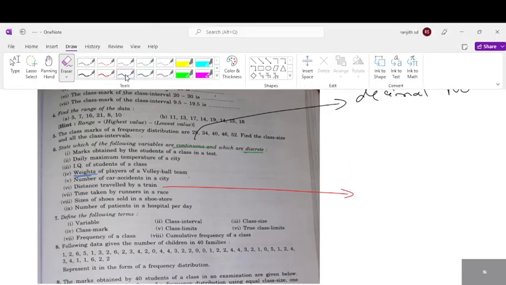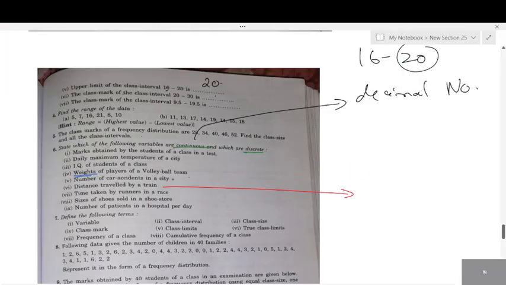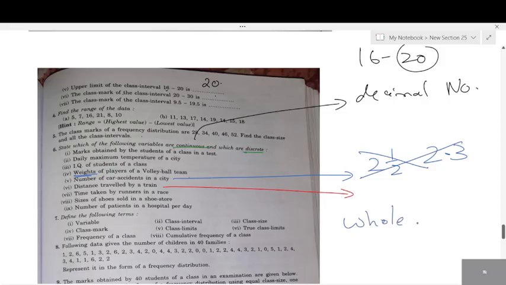I missed out a question here. Number of car accidents in a city. How do you count car accidents, students? How many cars have crashed? Have you heard of 2.5 cars being crashed? 2.3 cars? No, whole numbers. We need whole numbers here. So this entire main is all about whole numbers and decimals. You have to be able to figure out whole numbers and decimal numbers.